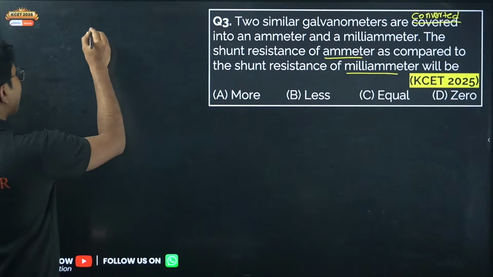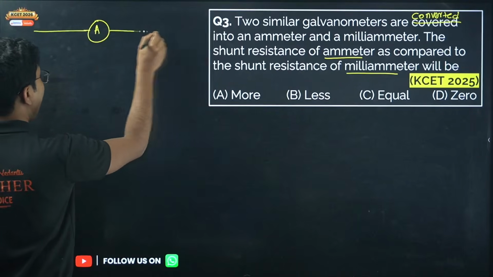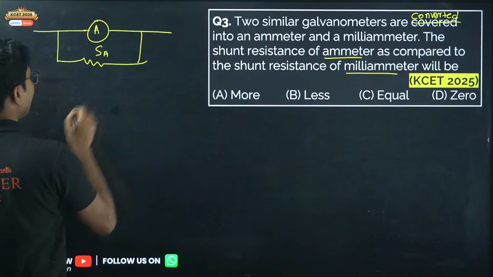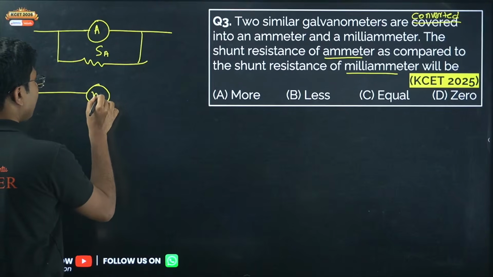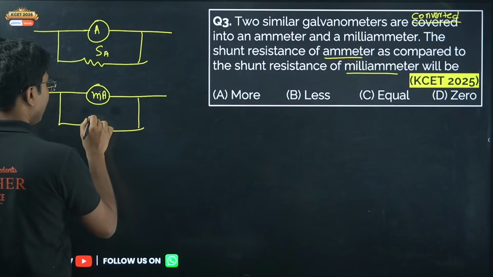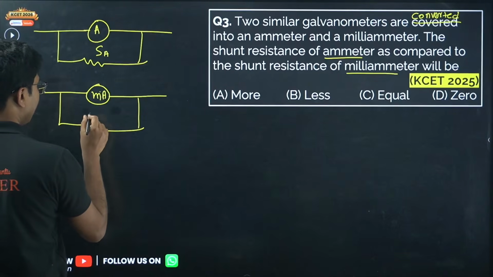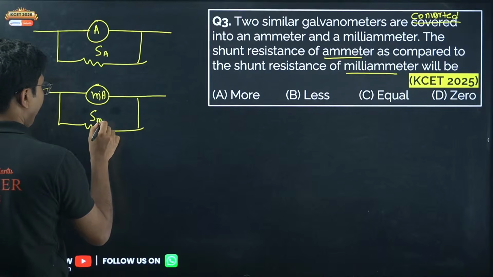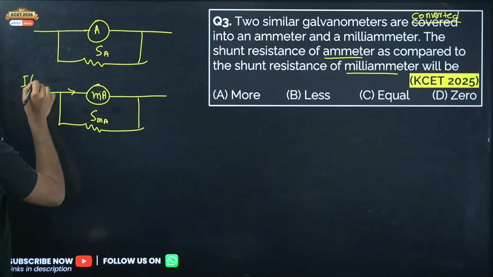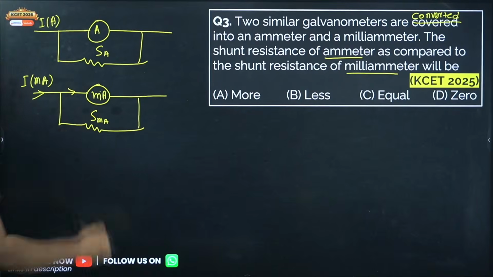Let's see. Here we have an ammeter which measures the current in the range of amperes, and here is the shunt resistance of the ammeter, say SA. Now here we have the milliammeter and here we have the shunt resistance of the milliammeter. Now what is a milliampere? Milliampere means the current that it is measuring is in milliampere. So this current is in milliampere, this current is in ampere.